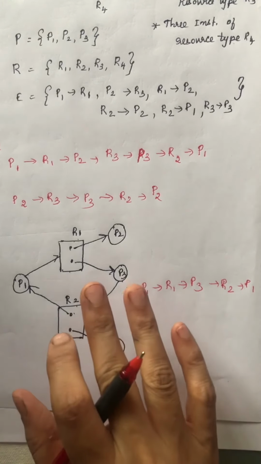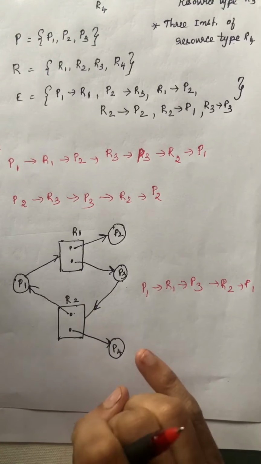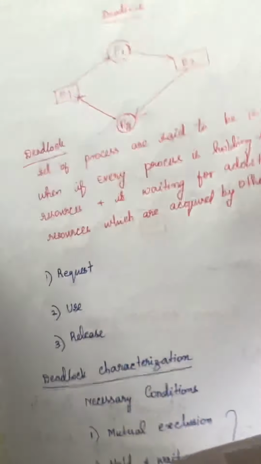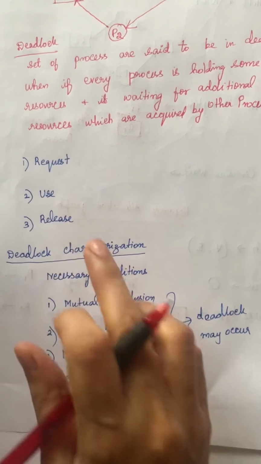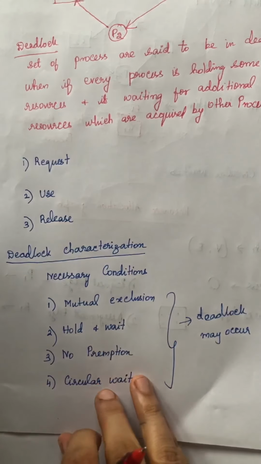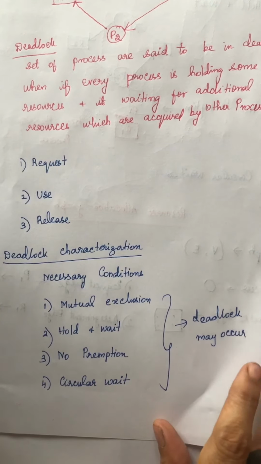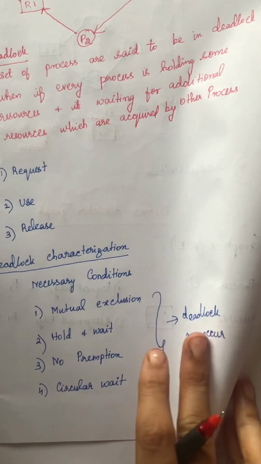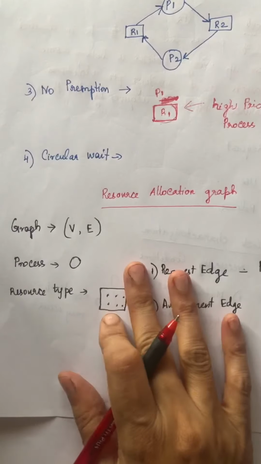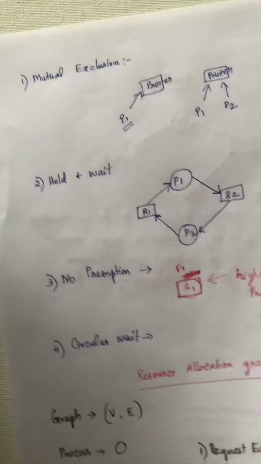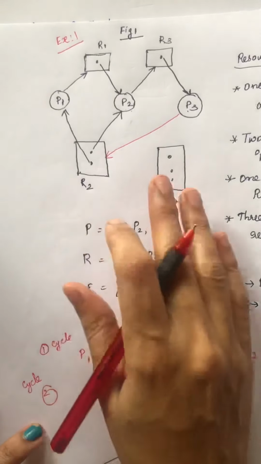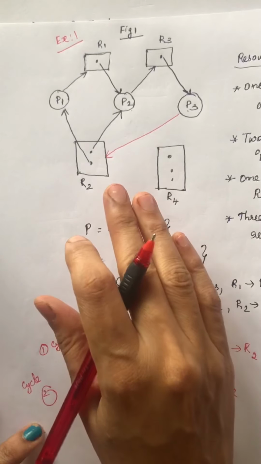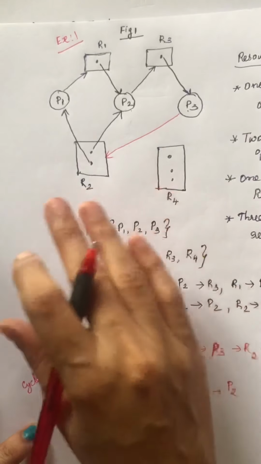Okay, so in this video we have learnt what a deadlock is and the conditions that make a deadlock occur, and we have seen deadlock characterization. There are 4 necessary conditions, and if all these conditions occur simultaneously, then we can say a deadlock can occur. And we have seen the resource allocation graph, how to draw it and its edges, and how to check whether you have a deadlock or not with the help of these edges.